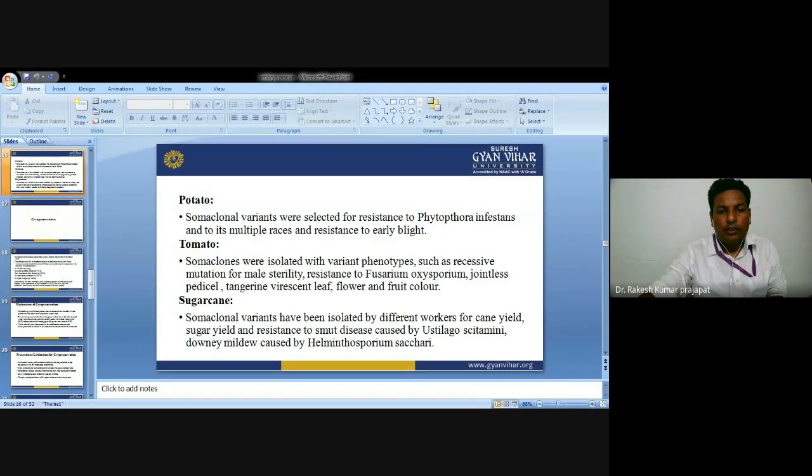Similarly, we also observed this in sugarcane. Somaclonal variations have been isolated by different workers for cane yield. Cane yield has been improved by using somaclonal variations from culturing callus cells of sugarcane. Sugar yield improved, along with resistance to smut disease, which is caused by Ustilago scitaminea, and downy mildew, which is caused by Sclerospora sacchari. So these two disease resistances have been developed in the somaclonal variants of sugarcane crops.